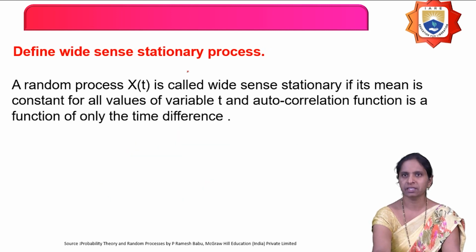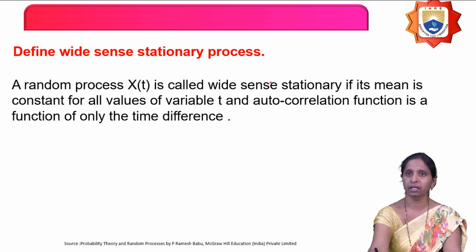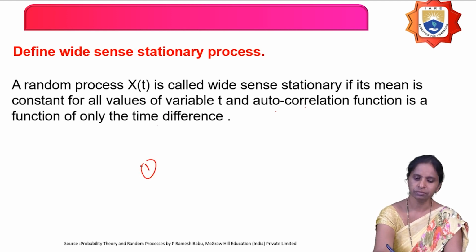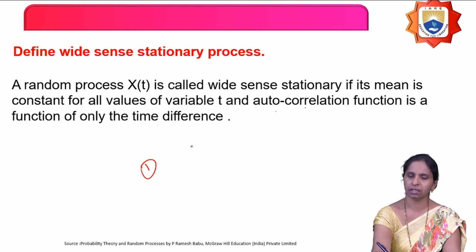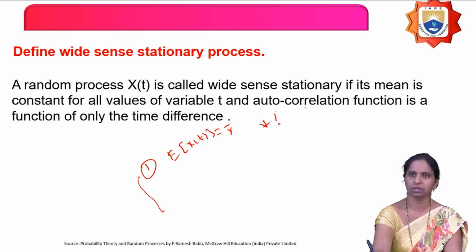And define wide sense stationary random process. A random process x of t is said to be wide sense stationary, or weak sense stationary, if its mean is constant for all values of t and its autocorrelation function is a function of only the time difference. Out of all the conditions, it satisfies only two. The first condition: the mean of the random process should be constant for all values of t.